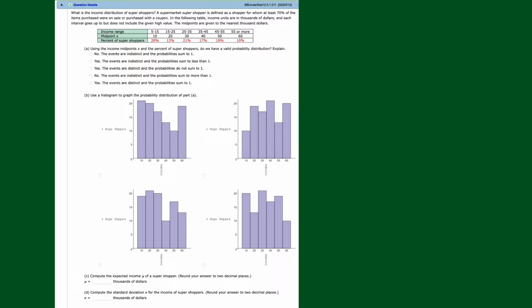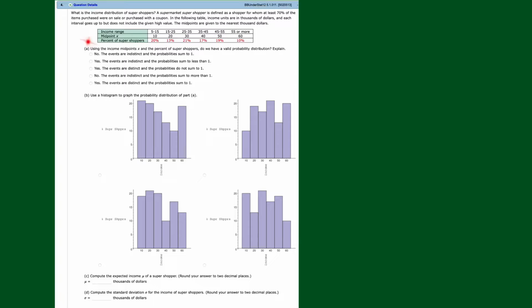Then you have the percent of super shoppers. If the midpoint is 10,000, 20% of super shoppers are in that group. If the midpoint of the income range is 20,000, 13% are in that group. And then finally, if you get all the way over, if the midpoint of the income is 60,000 or more, then the percent of super shoppers is 10%.